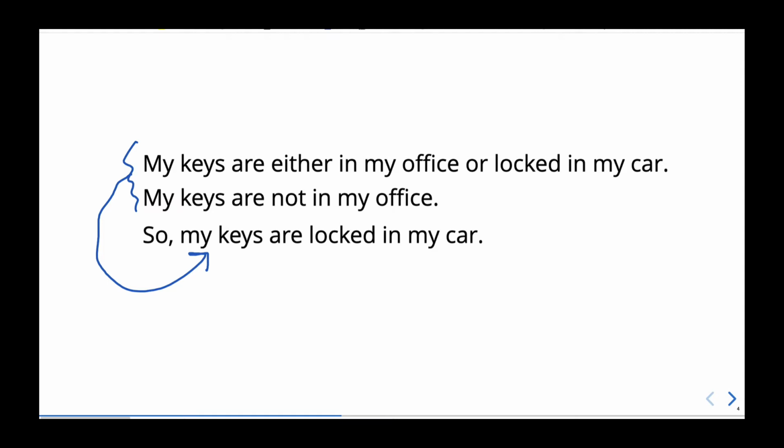Now, unlike the first example, these two thoughts or these two beliefs do give me good reason to believe that my keys are in fact locked in my car. And one of the goals of this course is to really understand the difference. What's the difference between this transition in thought and the previous transition in thought, which was just, I need to pick up my daughter at 3:30 p.m. Oh, so I have to put my slides up on the website. Let's look at another example.